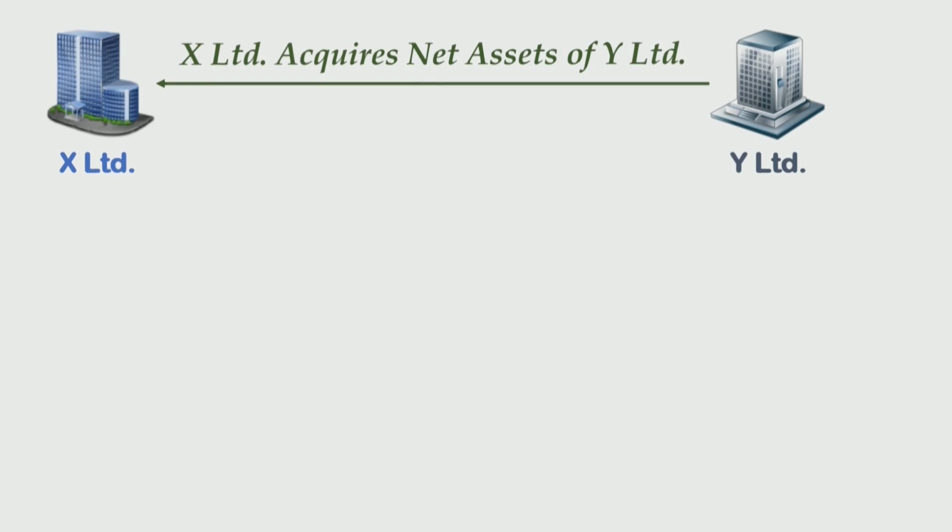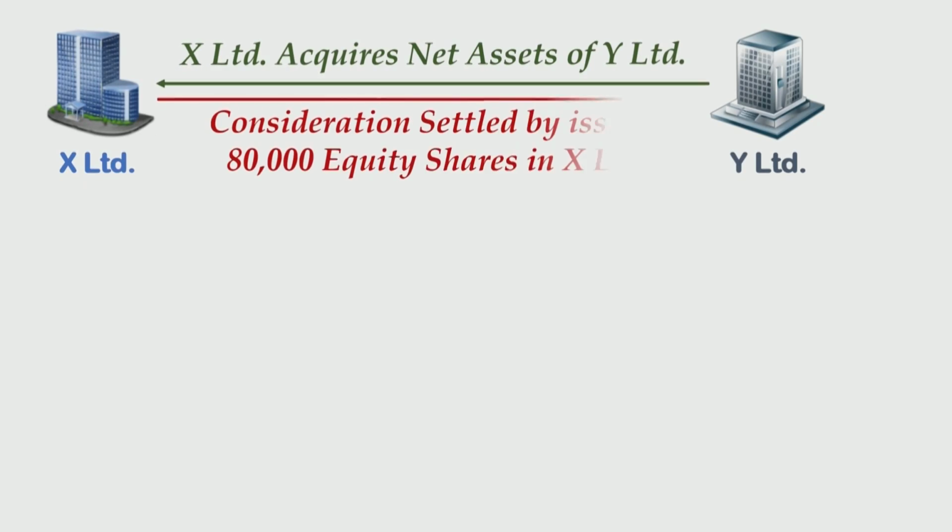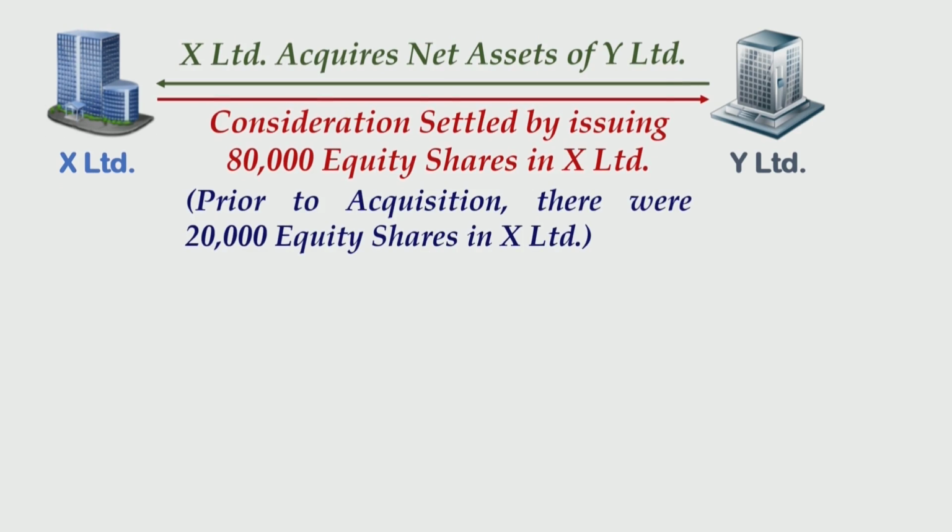So friends, I am taking the same example of two companies, X Limited and Y Limited, where X Limited acquires the net assets of Y Limited and the consideration is settled by issuing 80,000 equity shares in X Limited. Another information given is that prior to acquisition there were 20,000 equity shares in X Limited.